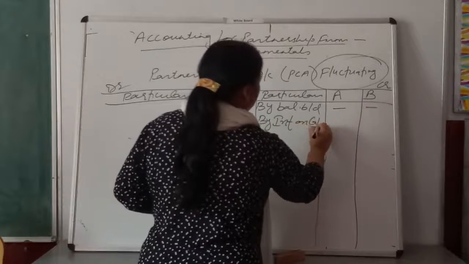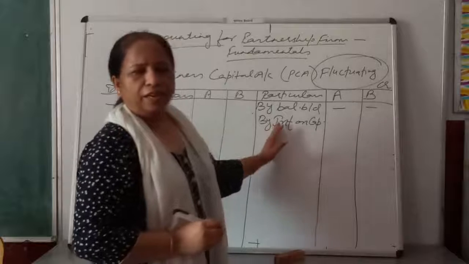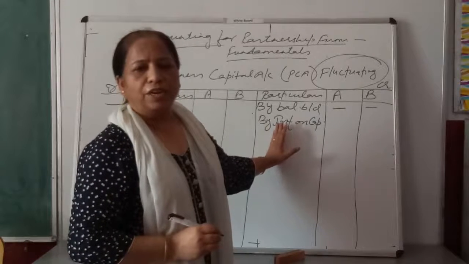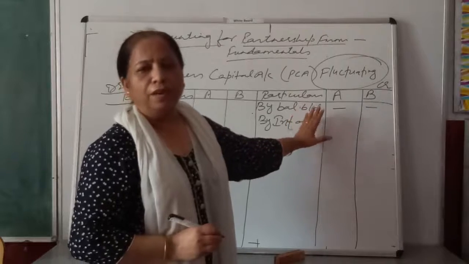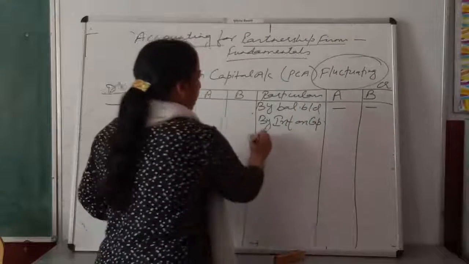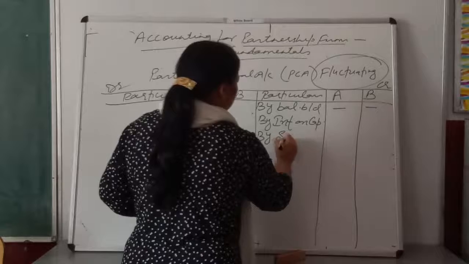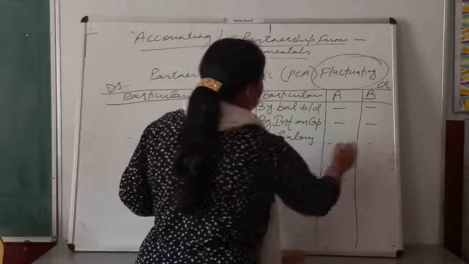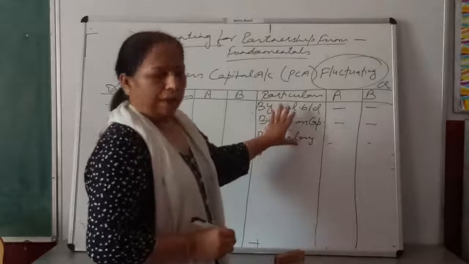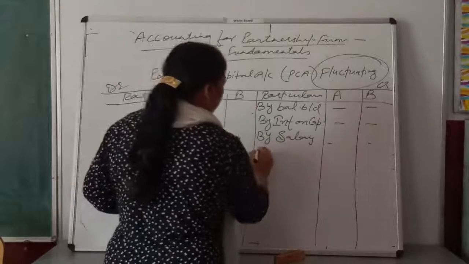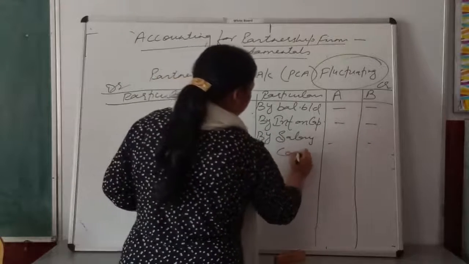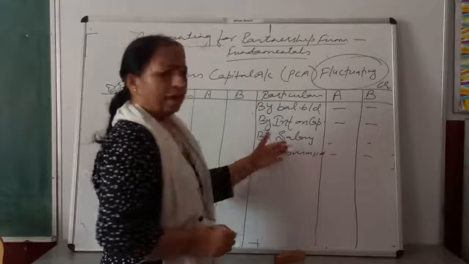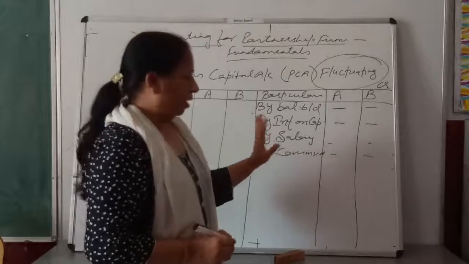interest on capital, if partners are getting any type of interest on their capital, you will show it in the credit side of partner's capital account. If partners are getting any type of salary, you will write it in the credit side of partner's capital account. Then if partners are getting any type of commission, you will show it in the credit side of partner's capital account.